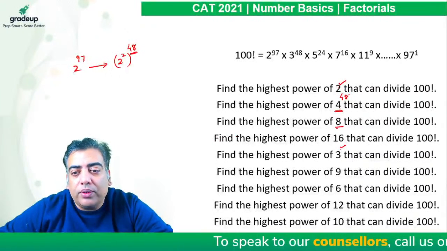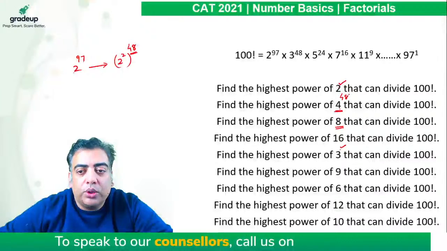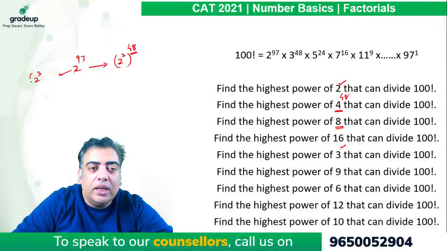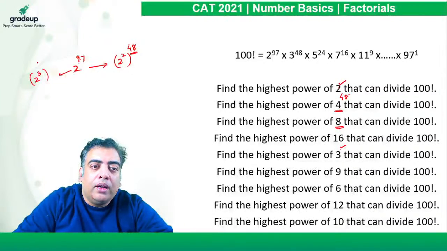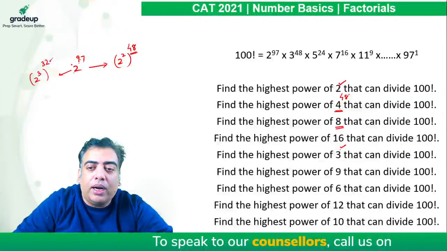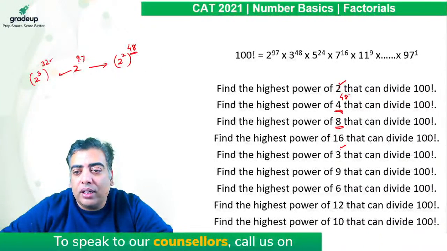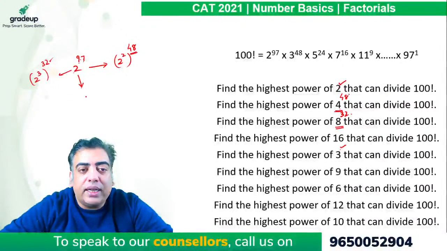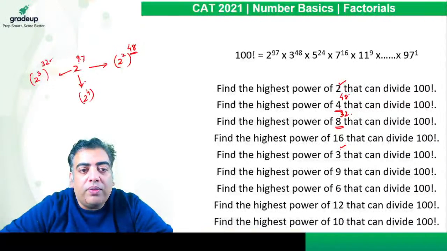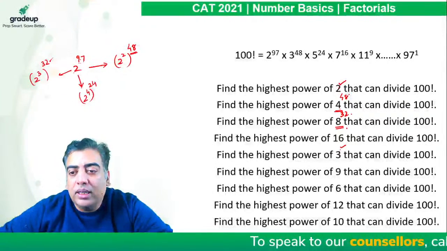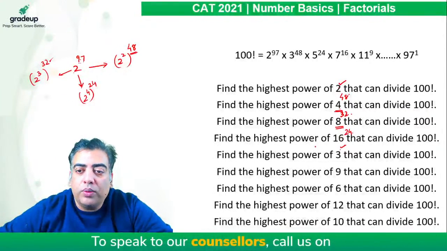If we are required the power of 8, which is a composite number, 8 is 2 cube. So again, we are required the power of 2, which is 97. When you go for cubing the base, the power should be divided by 3. 97 divided by 3 is 32.33. Leave the decimal part. So the power of 8 in 100 factorial comes out to be 32. When we have to find the power of 16, that is 2 raised to power 4, the power should be divided by 4. 97 divided by 4 is 24.25. Leave the decimal aside. So the power of 16 comes out to be 24.